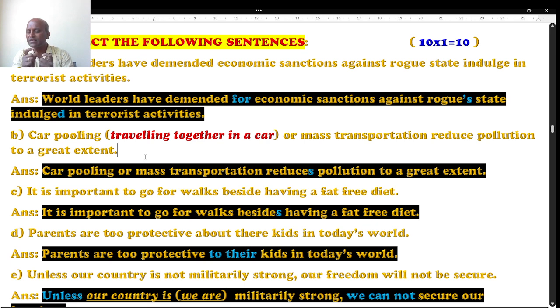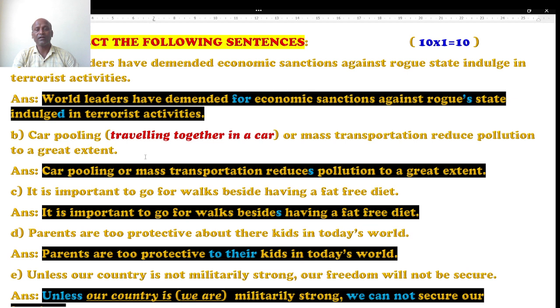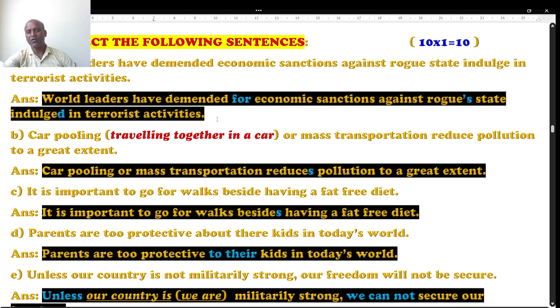Try to understand the stem meaning of the question. Carpooling, I mean traveling together in the car, or mass transportation. Mass transportation means traveling together. Reduce pollution to a great extent. Beautiful message. Instead of taking our own car when we are traveling, better travel together, which reduces the pollution, especially air pollution, to the greatest extent. Yes, it is true. What's wrong in it? There is a mistake with the usage of tense. It's not reduce, it is reduces because simple present is given. You have to add s here, which I have written in the answer.